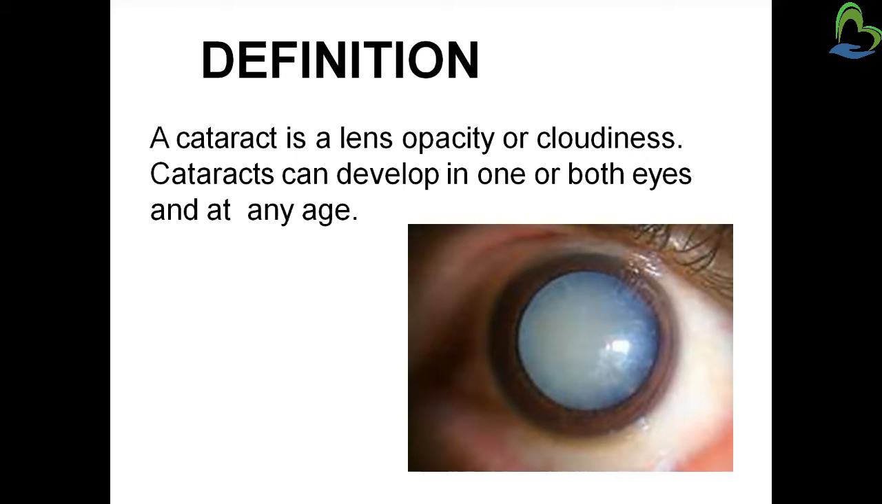So, our lens clarity decreases, and due to the opacity, cloudiness appears in the human eye, which is known as a cataract. Cataracts can develop in one or both eyes and at any age. So, in the human eye, there is a formation of cloudiness in the lens. So it occurs as cataract formation. It develops at any age and occurs in one or both eyes. Okay, so this is the mainly introductory portion and definition of the cataract.